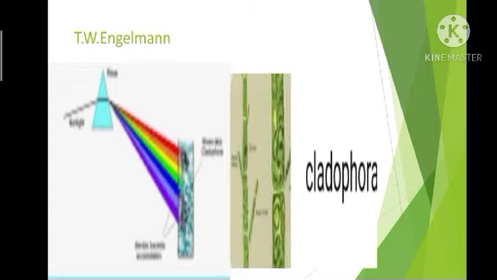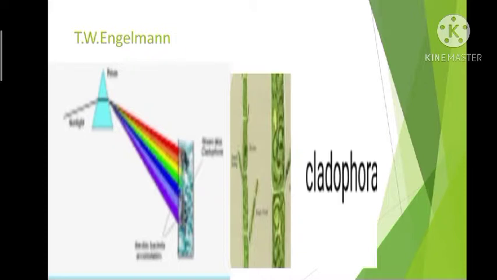Now he used a prism and split the light into spectral components, and then he illuminated this green alga Cladophora with that split light. He found that this bacteria was accumulating mainly in the region of blue and the red light of the split spectrum. So from this it is clear that plants absorb blue and red light in more amount, so that they can use it for photosynthesis, and as a result of photosynthesis a large amount of oxygen is released. So he found that the aerobic bacteria were accumulating in the region of the blue and the red light.